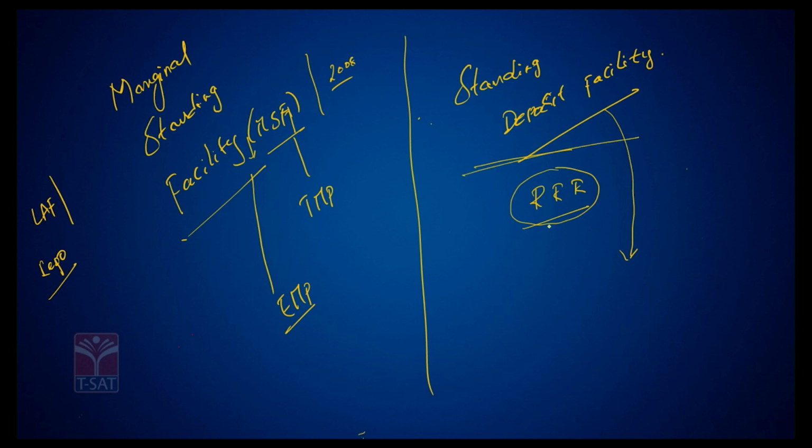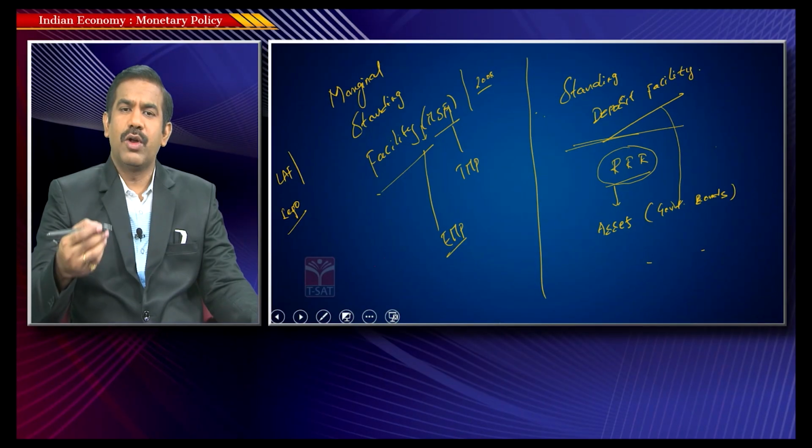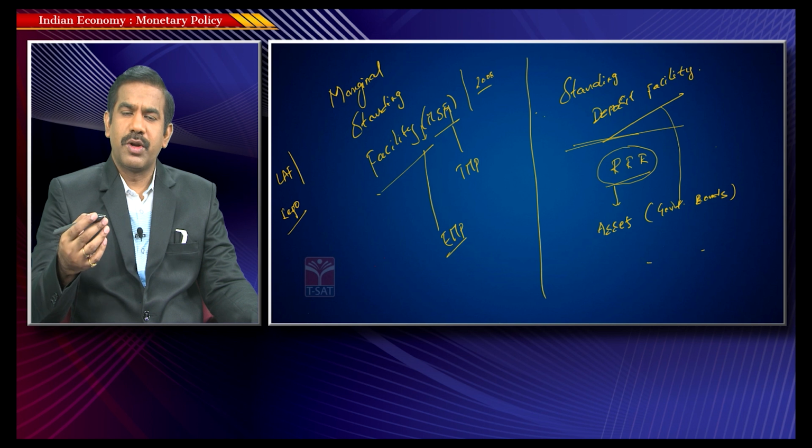When it comes to reverse repo rate, when RBI borrows money from the banks, the RBI happens to keep certain assets that it has with them, mostly government securities or government bonds. Just imagine you approach a bank and tell the banker, I would like to borrow money. What do you think the banker would be expecting from you? He would be expecting some mortgage, or some collateral, like a guarantee, isn't it?